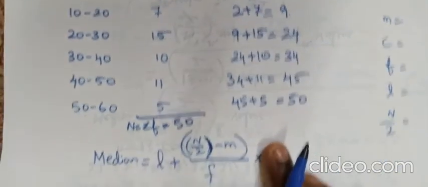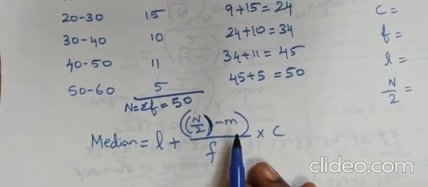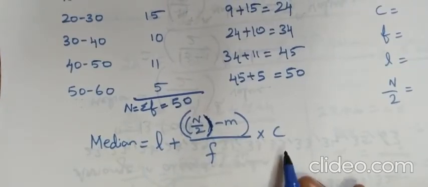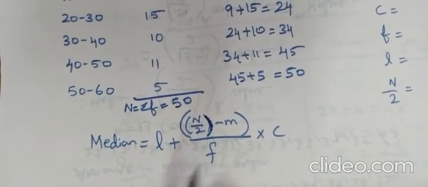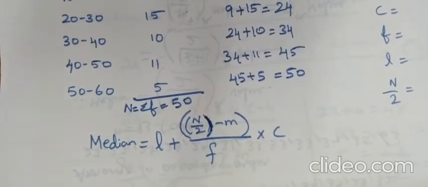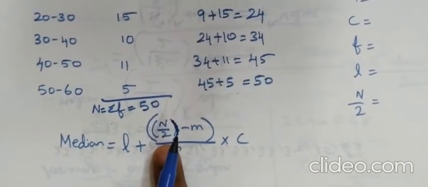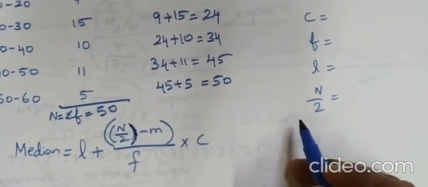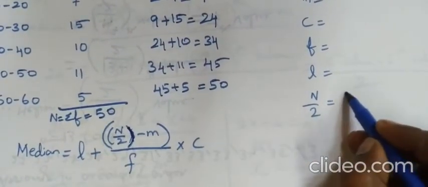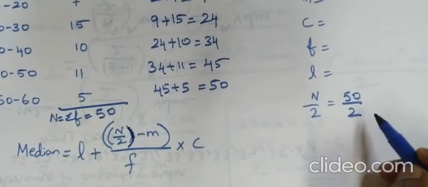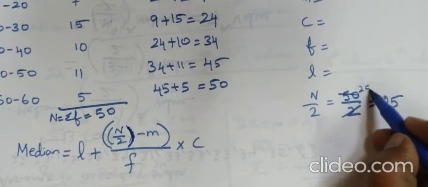Now we need a formula. Median is equal to L plus N by 2 minus M by F into C. What is our first step? How to find out these values? I have told you in the formula explanation. First we have to find out this N value, N by 2. N is nothing but summation F, 50. 50 by 2 is 25.